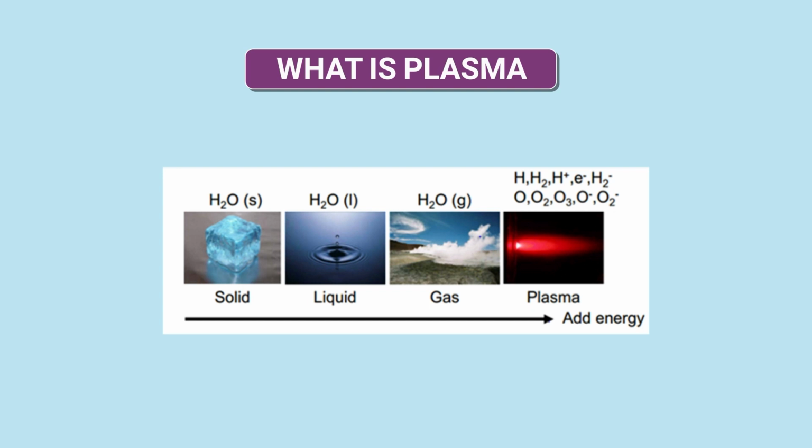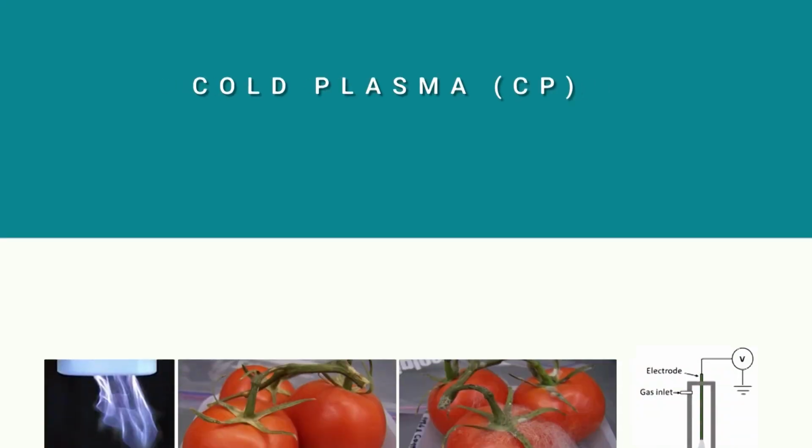And after the gas state, if further very high energy is transmitted, then it can convert, or it can come to the state of the plasma. And in plasma processes, particularly, you see that there are charges, neutral molecules, photons, and ions, but the net charge is zero. And among different plasmas, there is one type of plasma which is atmospheric pressure plasma, and also almost near room temperature plasma, that is called the cold plasma.